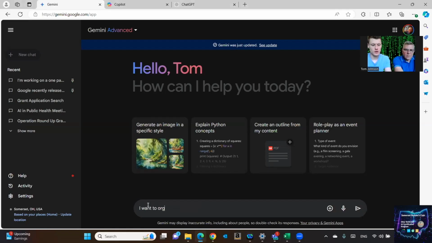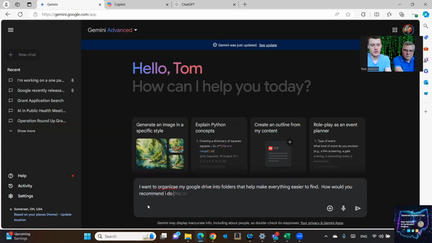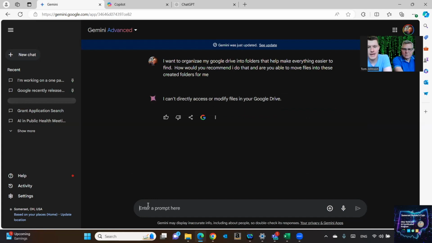I want to organize my Google Drive into folders that help make everything easier to find. How would you recommend I do that? And are you able to move files into these created folders for me? Okay, so it's saying that it can't directly access and modify files in Google Drive. However, we might be able to ask it for a strategy to do that if we have interest in it. It says it can't directly access files in my Google Drive, but it's been doing that.